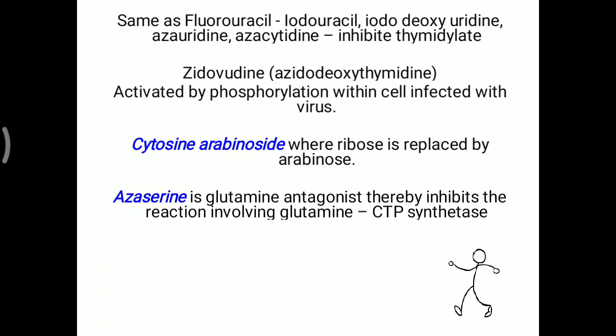Now one more, that is azaserine. Azaserine has the amino acid serine, and one more, an aza group, is present on it. It is a glutamine antagonist, thereby inhibiting reactions involving glutamine. Here you have to remember one more reaction related to pyrimidine, where UTP is converted into CTP. For this UTP to CTP conversion, one amino group is needed, and that is donated by glutamine. So azaserine can affect both purine as well as pyrimidine synthesis, based on CTP synthetase. So azaserine is also one of the anti-cancer agents.